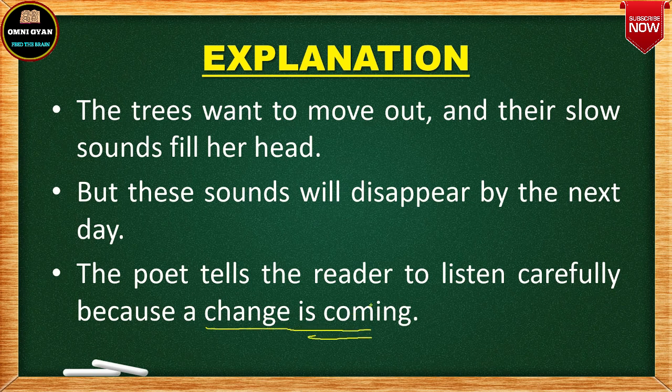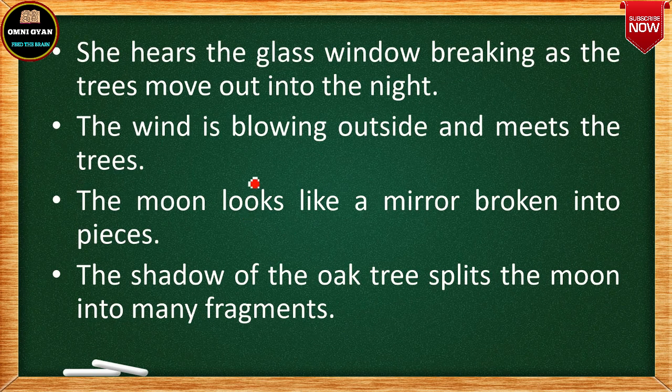Then now she hears the glass window breaking because the trees are breaking the window trying to run away, as the trees move out into the night. So the trees are breaking the window glass and going outside. The poet can hear the glasses breaking, because the trees are moving out, but she is not doing anything.